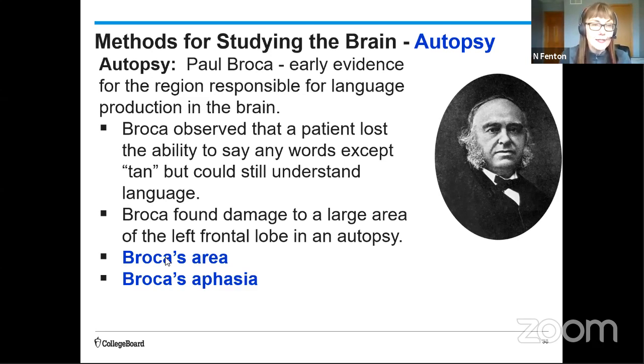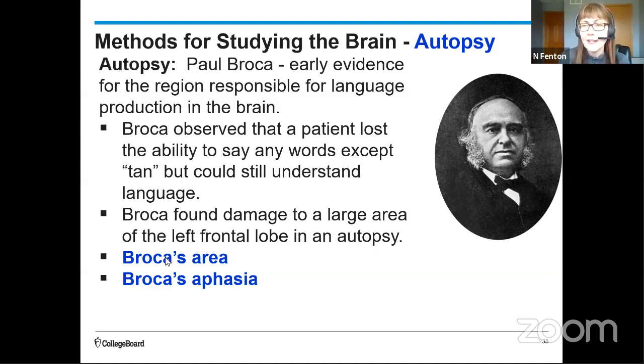So the patient, after suffering a stroke, was only able to say one word, right? So he basically just said "tan." And Broca found damage to a large area of the left frontal lobe in the autopsy. And the association was made that potentially this area was responsible for the production of language, right? And this area is now named after Paul Broca. It's called Broca's area. And individuals who suffer from this type of condition, like what happened to this patient who could only say "tan," is referred to as Broca's aphasia.